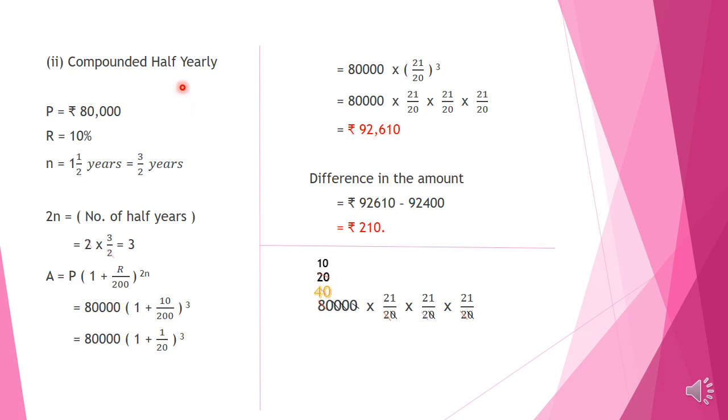So now we have to find the difference in the amounts. First we found the amount when the interest is compounded annually, and now we find the difference. 92,610 minus 92,400. So we get the difference of 210 rupees. Okay, children.